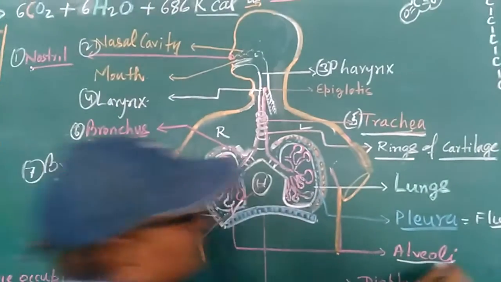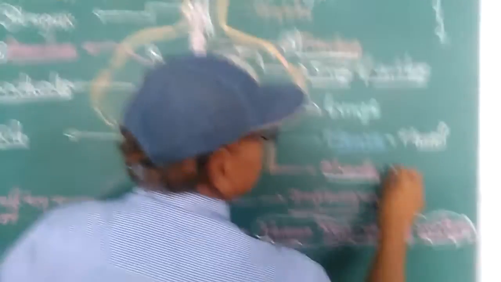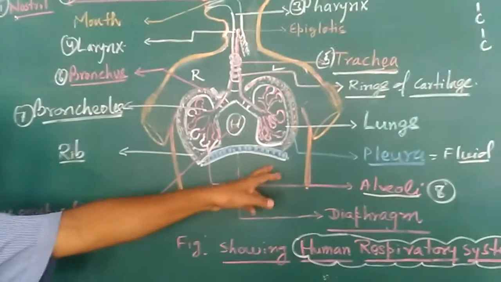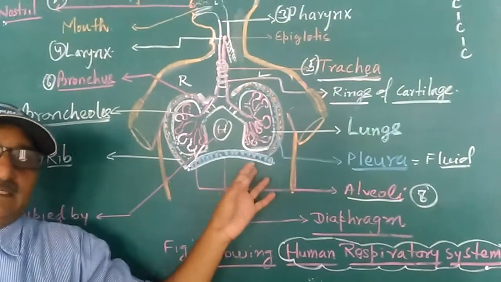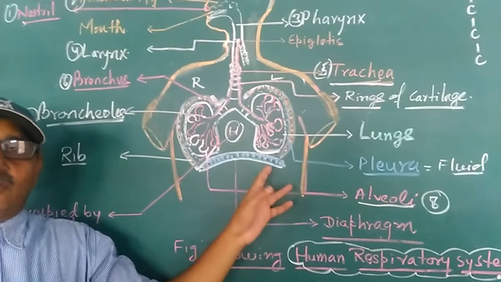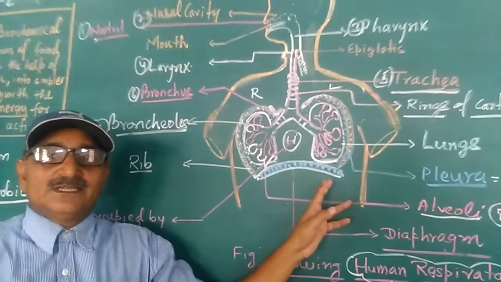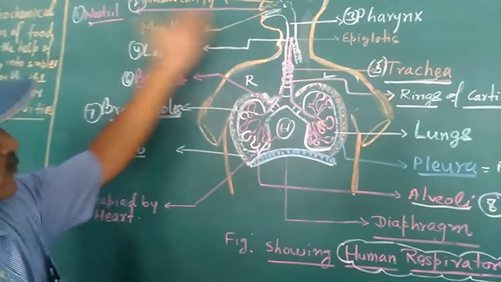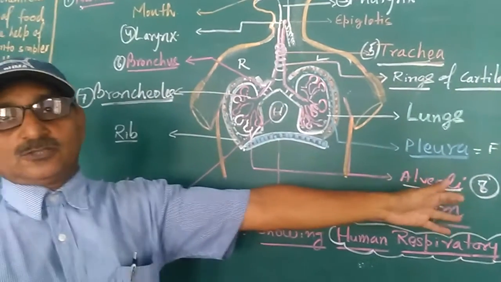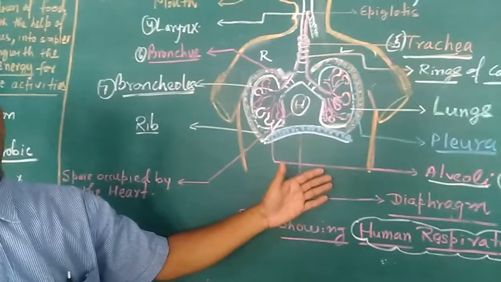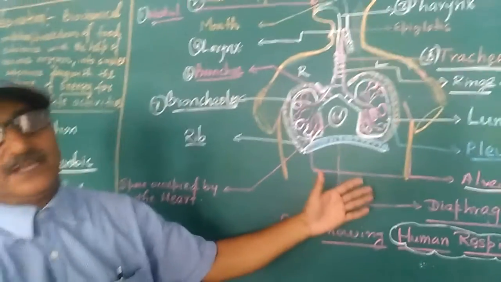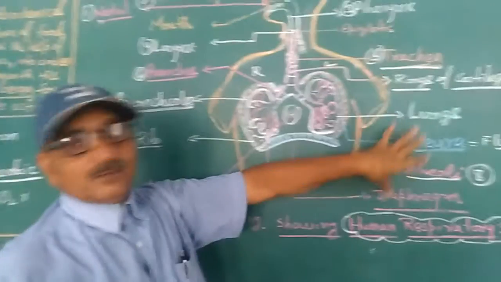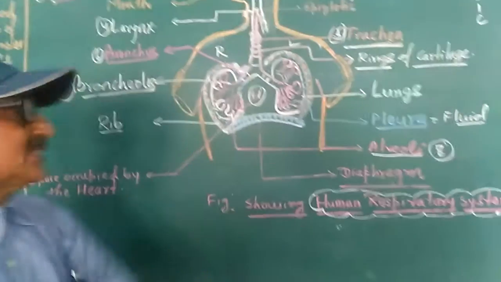Once in the board examination, the question was asked to mention the different organs of the respiratory system in proper sequence. So in this way, from 1 to 8, you can find out the passage of air through which we breathe. So this is all about your respiratory system.